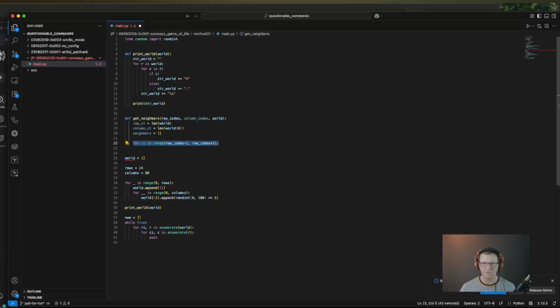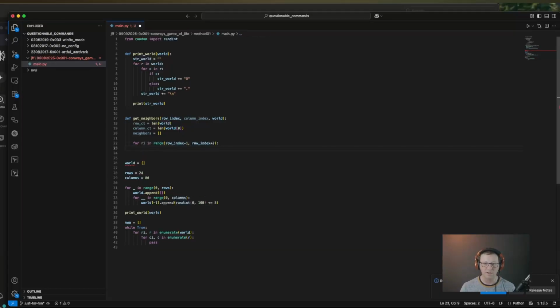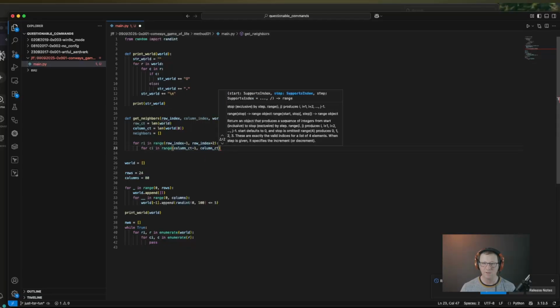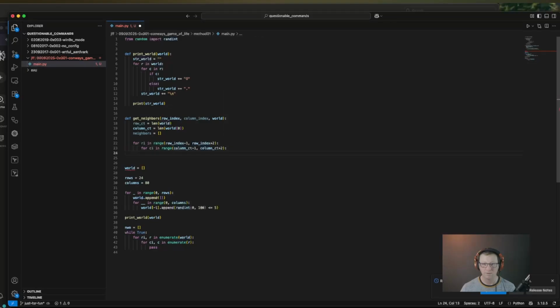And then we're going to do the same thing: for ci in range column index -1, minus please, and column index +2. Oh, we don't want column count, we want column index.